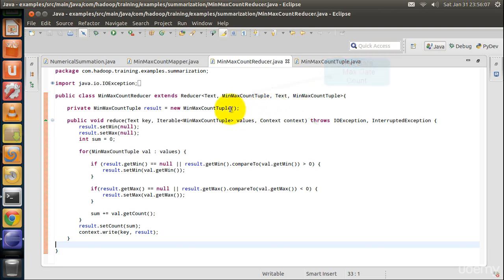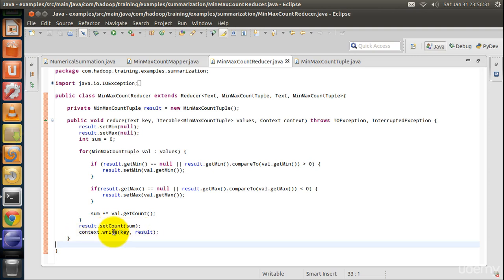All the values from each user ID are grouped together and passed to the reduce function. In the reduce function, we loop through all the values and calculate min date, max date and the total comments count. Finally, we write the output.